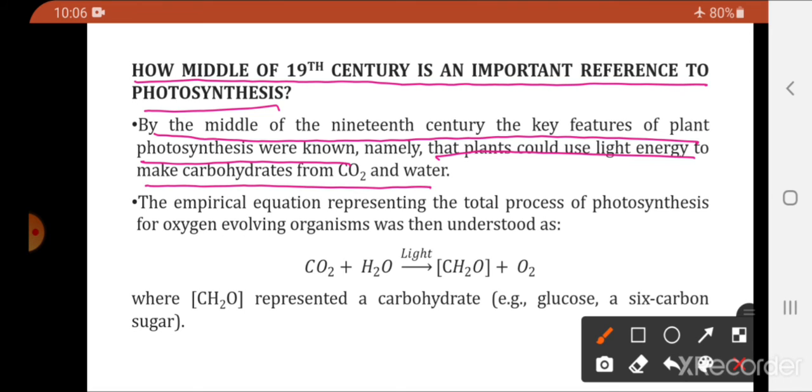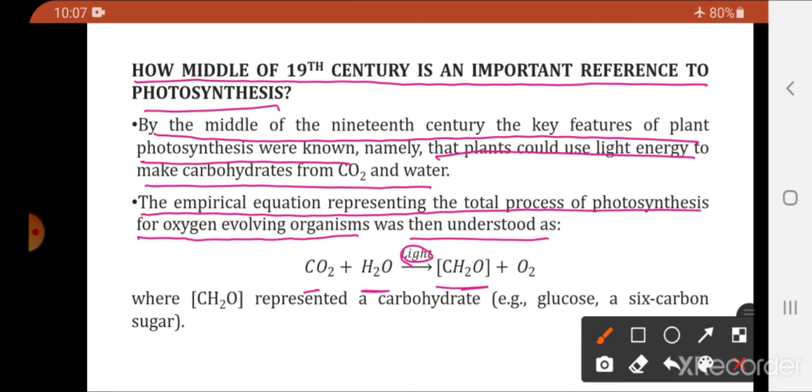Carbon dioxide and water. The empirical equation representing the total process of photosynthesis for oxygen evolving organisms was then understood as, okay, so oxygen evolving organisms कैसे photosynthesis करते हैं, या वो एक general equation दिया, using carbon dioxide and water in the presence of sunlight, the plant prepares CH2O and O2.